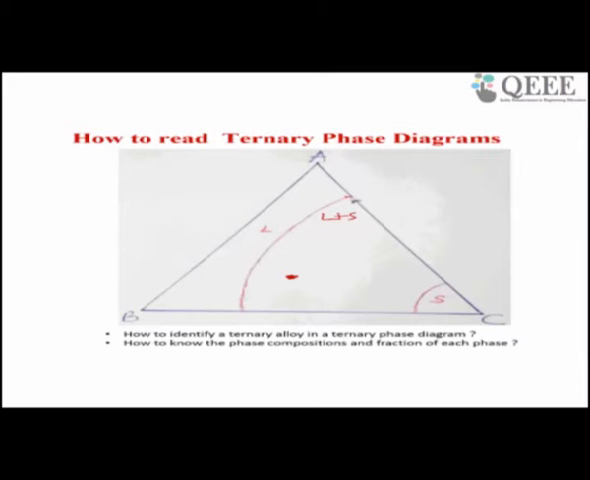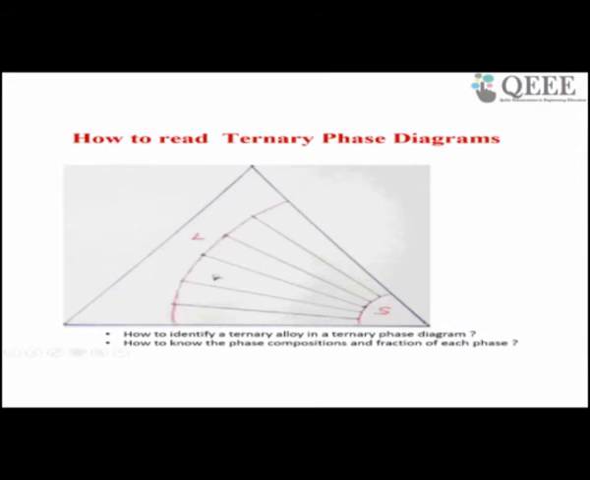I have to divide this into equal number of parts like this, and I want to know this point. Then I will use a tie line. So this is A, this is X, this is B. By using A, now this line has liquid plus solid. Now I know the alloy composition here. So percentage of liquid means it touches here. So XB by AB into 100. I use the same lever rule.